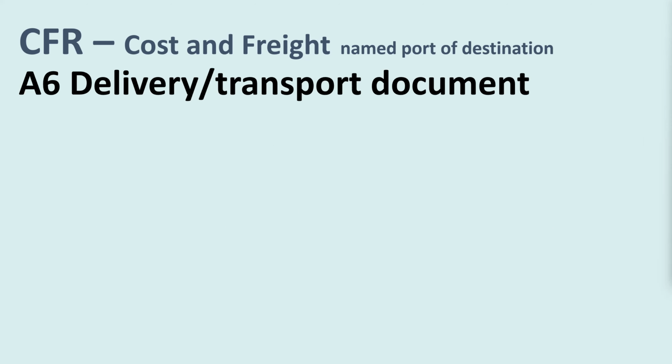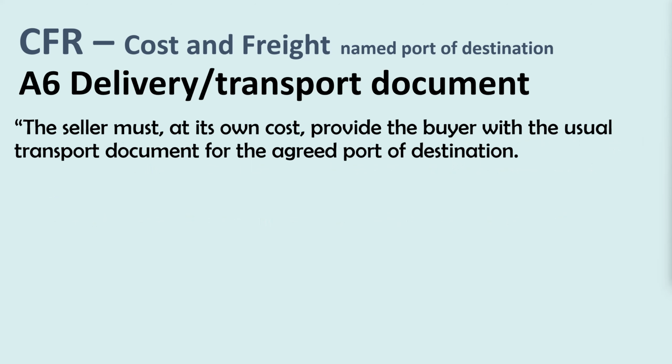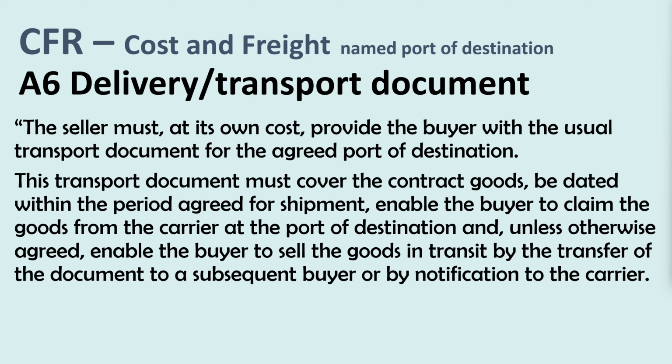A6, delivery transport document. The seller must, at its own cost, provide the buyer with the usual transport document for the agreed port of destination.